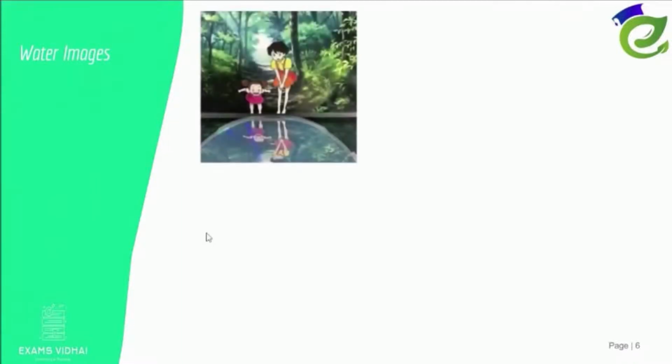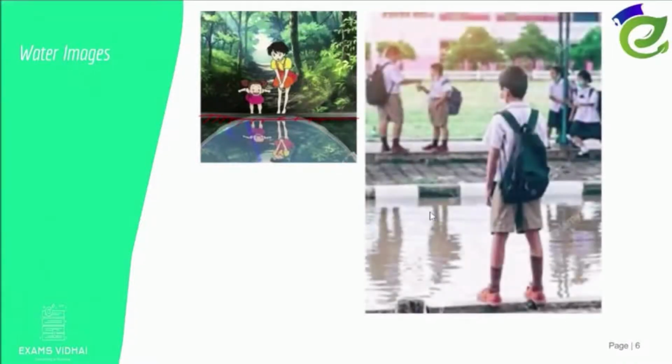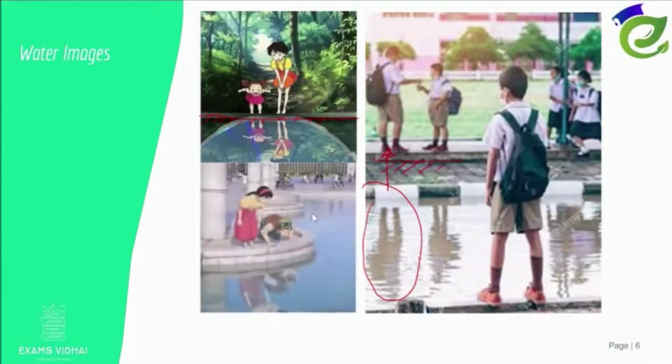Coming to water images. Have you seen cartoons? In cartoons, you'll see people looking down at the water. So this is our surface. Similarly, here, these guys are after school. They have seen a puddle, and taking this as the plane, the image is shown here. Similarly, here also, this girl's image is shown taking this as the surface. From this you might have gotten a basic understanding of what a water image is.